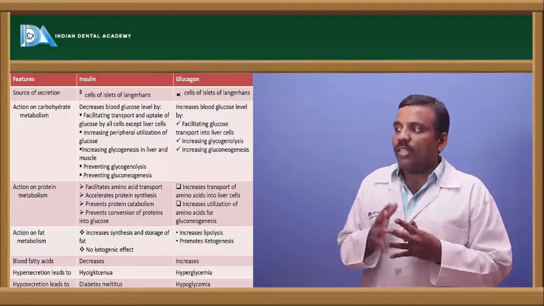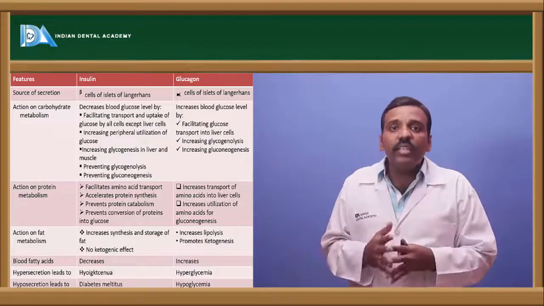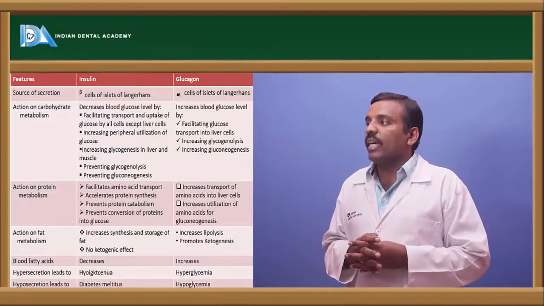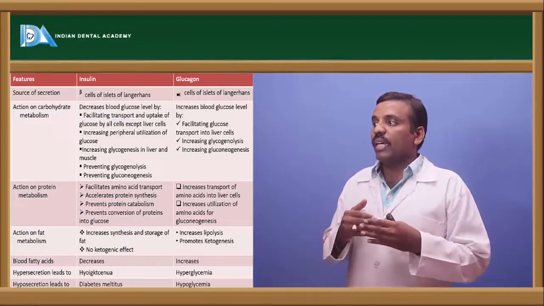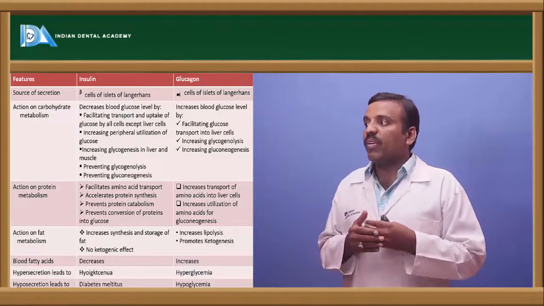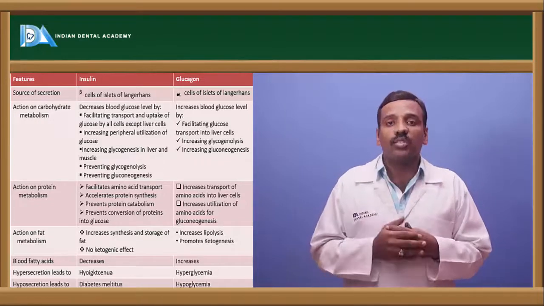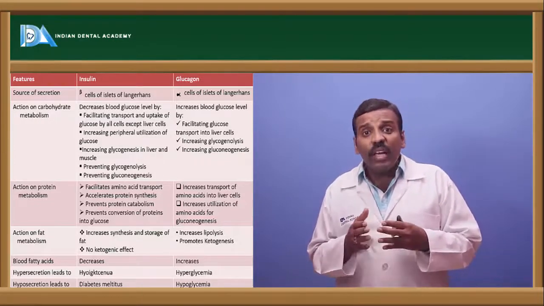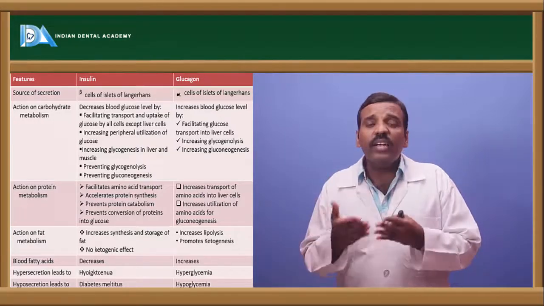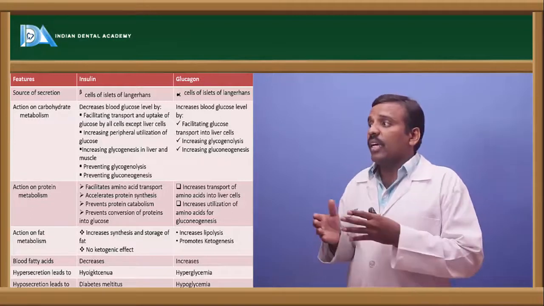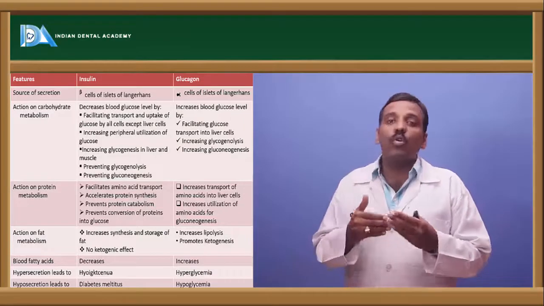And next one is action on carbohydrate metabolism. If you see this, in case of insulin, it decreases the blood glucose levels and increases the peripheral utilization of glucose, and next increases glycogenesis, prevents glycogenolysis, and prevents gluconeogenesis. That is insulin. Whereas coming to glucagon, it increases the mobilization of glucose, and it increases glycogenolysis, and next it increases gluconeogenesis.